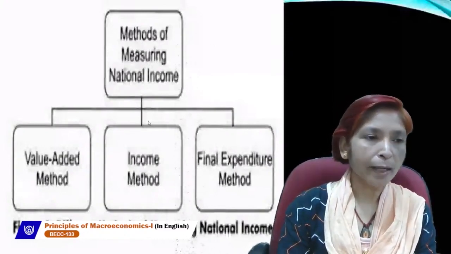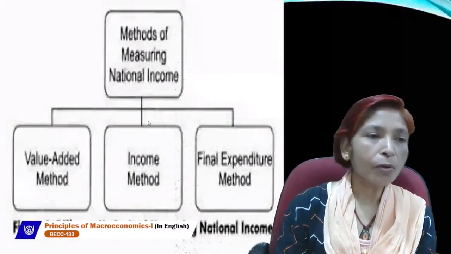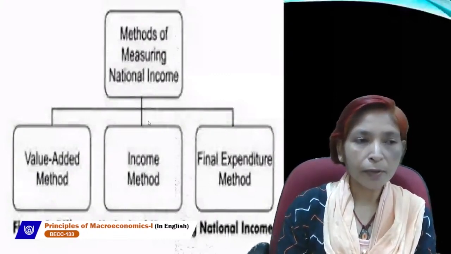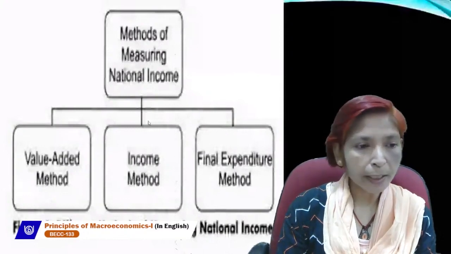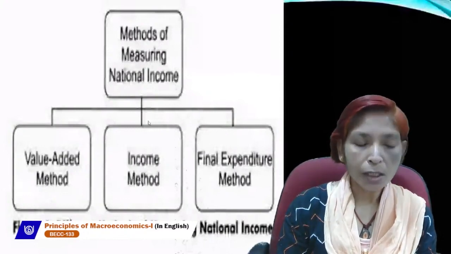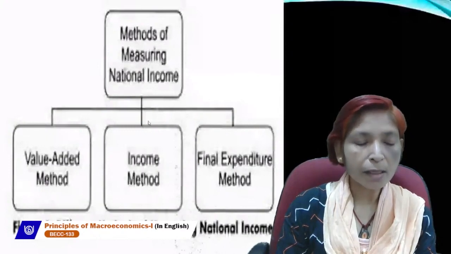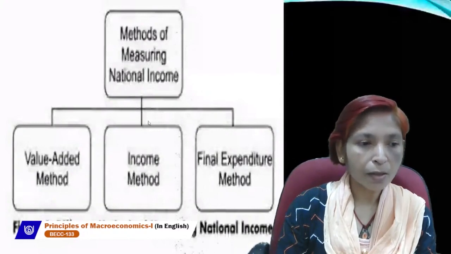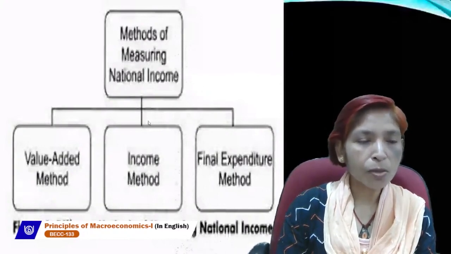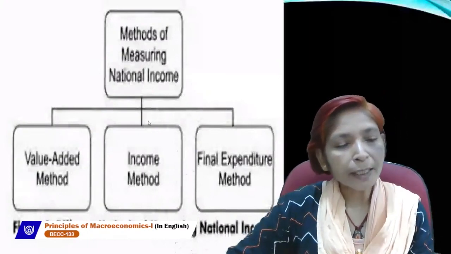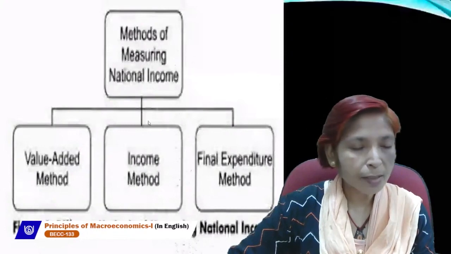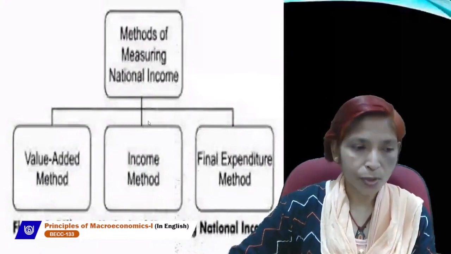So in the first method, if we want to calculate GDP by expenditure method, first of all, we will take consumption expenditure, government expenditure, investment expenditure, and change in value of stocks. It is also known as inventories or change in inventories, or it is the difference between closing stock and opening stock. And we include net exports. Net export is the difference between exports and imports.